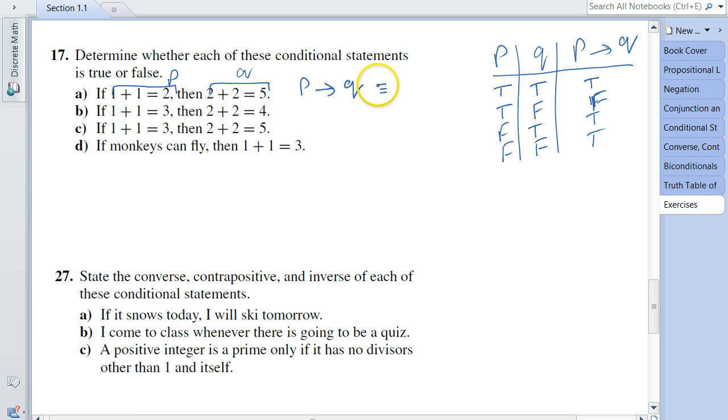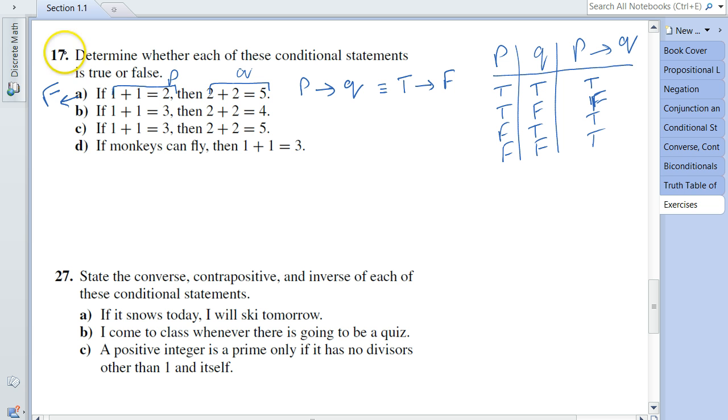The value of Q, 2 plus 2 is 5, is false. So true implies false, according to this truth table, is false, and hence I can safely say that the whole statement is false.